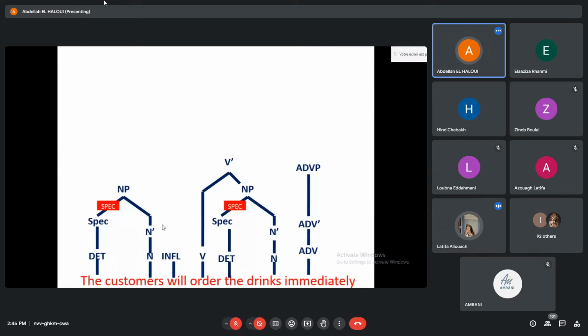Same thing for the VP. For the verb, I will project it onto V bar, yeah? And then I will do something. Look, I will reduplicate V bar. That's what we call adjunction. I reduplicate V bar, as you can see, to include the adjunct adverbial phrase.